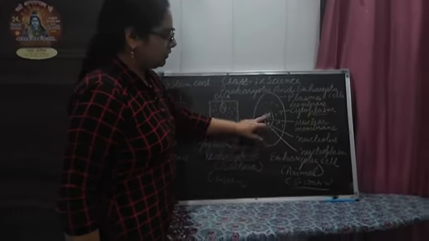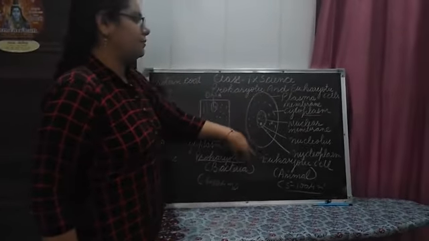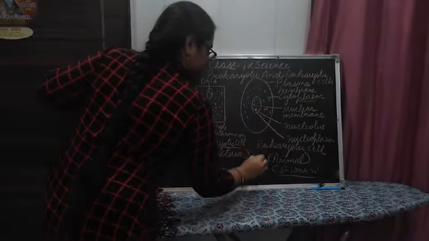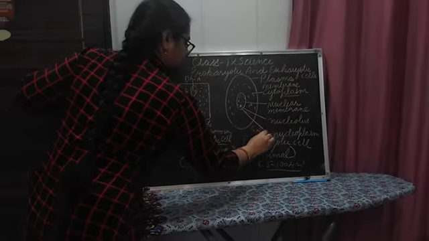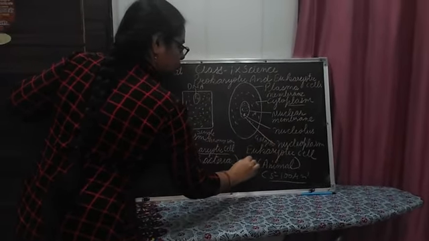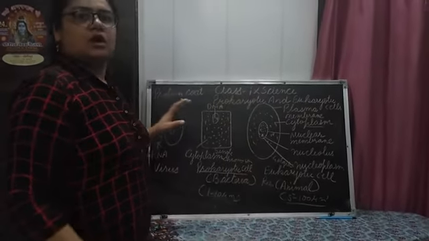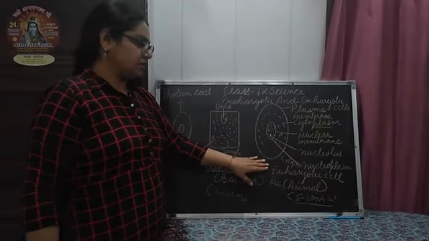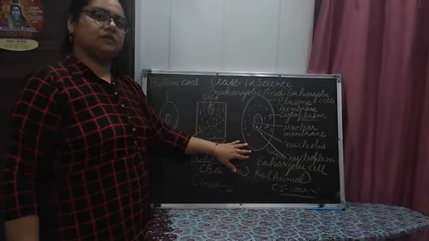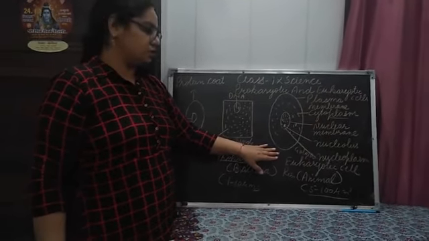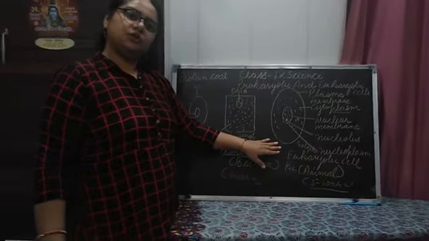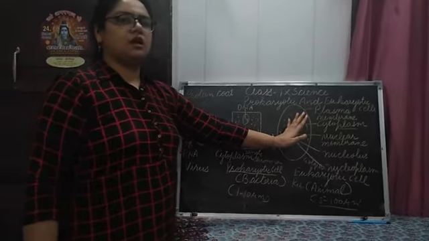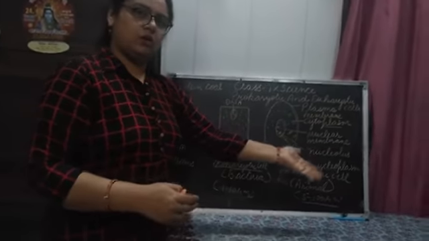Understand? Next, membrane-bound organelles such as Golgi body, ribosomes and lysosomes are also present in the eukaryotic cell. If we talk about cell division, students, mitosis and meiosis are also present in the eukaryotic cell. So I hope you understand the difference between the non-cellular organism and the cellular organism.